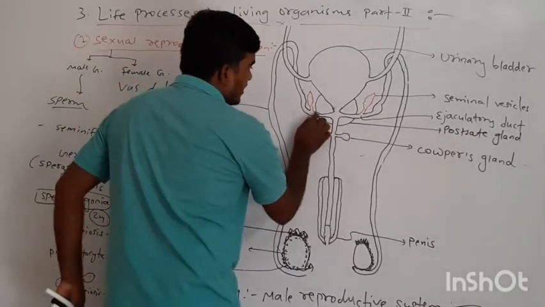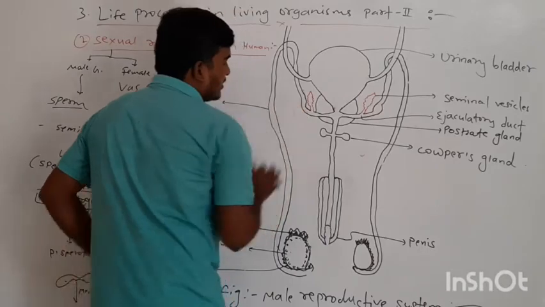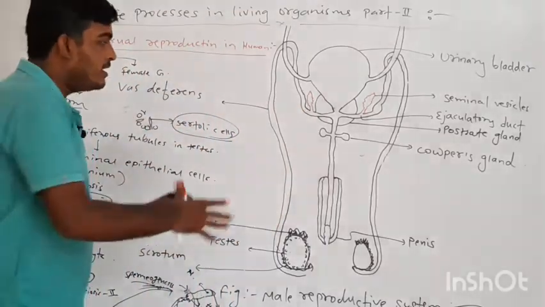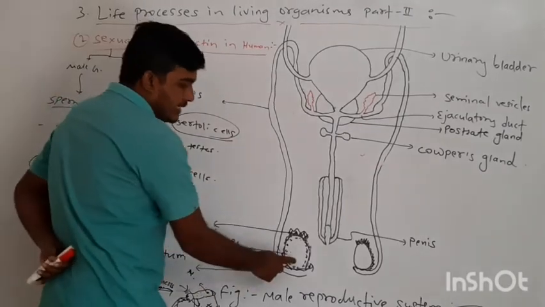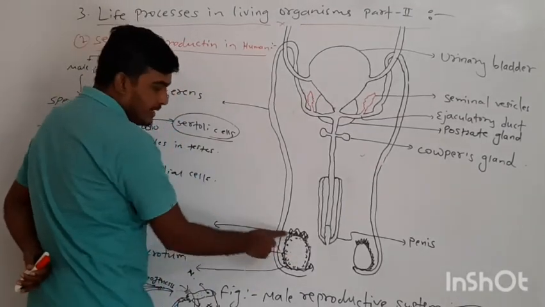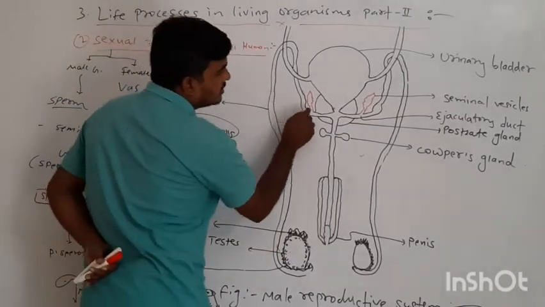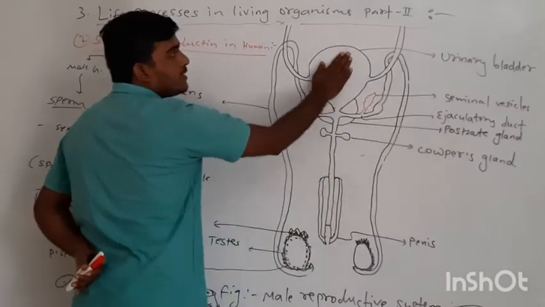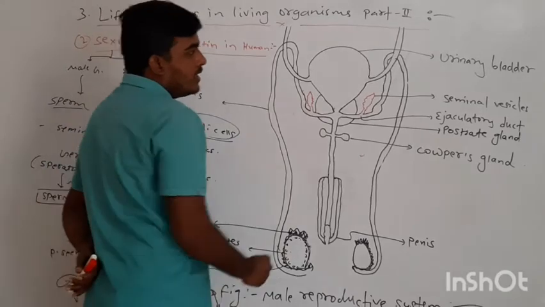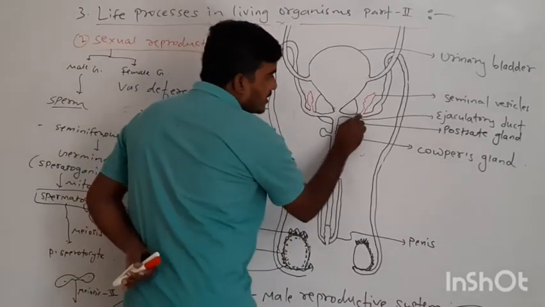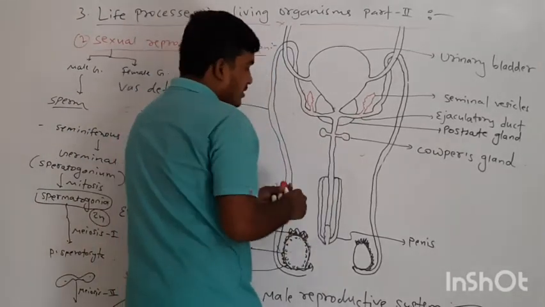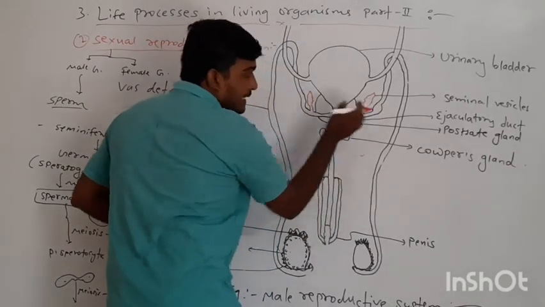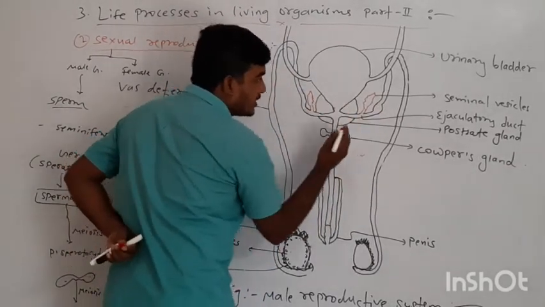The male reproductive system contains the following parts: testes, vas deferens, epididymis. These are the two seminal vesicles. This is the urinary bladder, and here two ducts are formed.